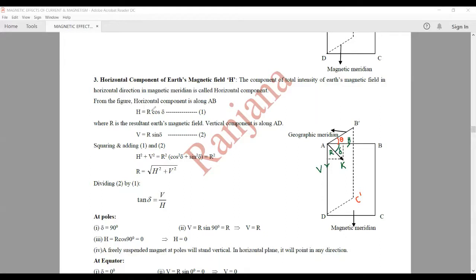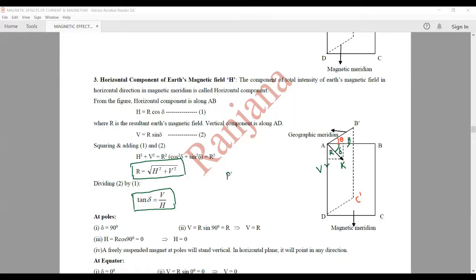Dividing these two equations, that is 2 upon 1, we get R sin delta upon R cos delta. Tan delta is equal to V upon H. So tan delta is equal to V by H, and the Earth's magnetic field at any place is equal to under root H square plus V square.